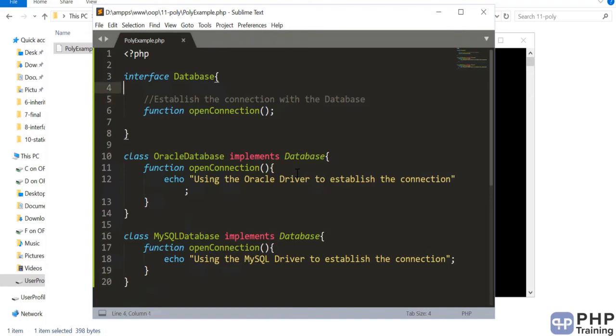And polymorphism is basically a concept which tells this Oracle database, okay, now you have open connection defined. Because it is polymorphic in nature, you do your task, you do what you have to do. You have to use the Oracle driver, go ahead and use the Oracle driver and do it. It's a concept, right? Similarly for MySQL, you have to use the MySQL driver and implement it.